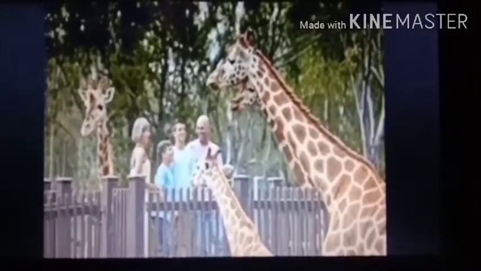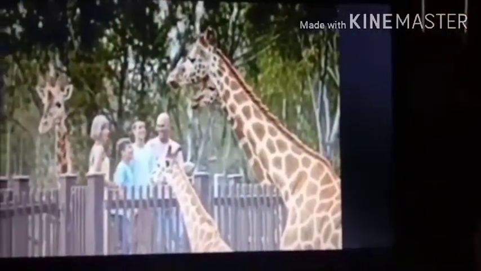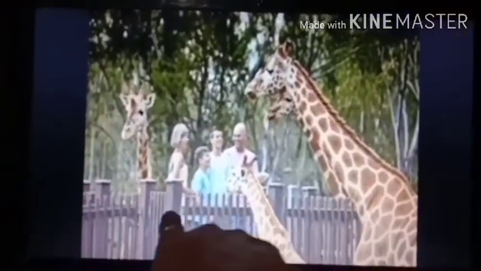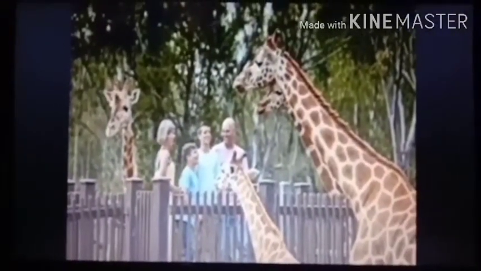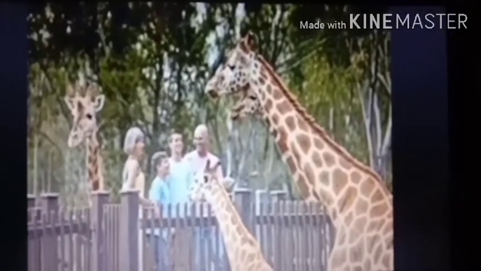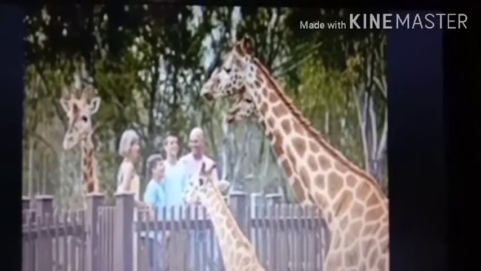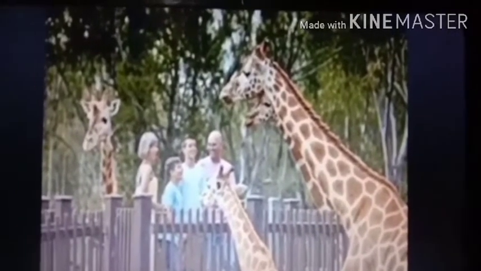See, this is a tiger. Tiger is kept in a cage and you can see this is a giraffe. It is kept in an enclosure. Enclosure means there is a fence over here and they cannot come out. So these animals are kept in the zoo. Can you see all the people are watching them? I know you must have gone to the zoo, right? You all must have gone to the zoo at least one time.